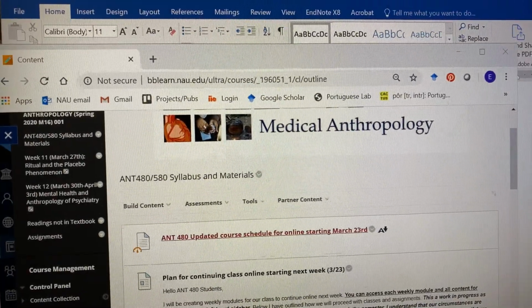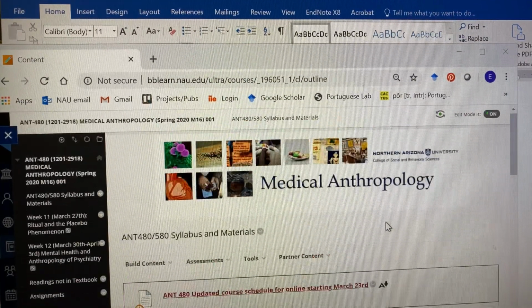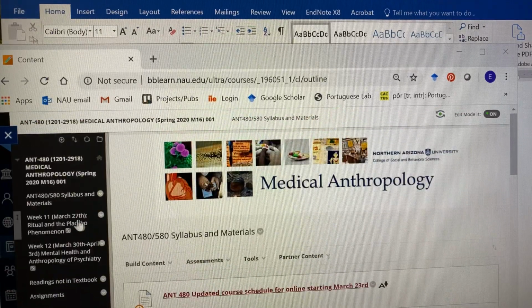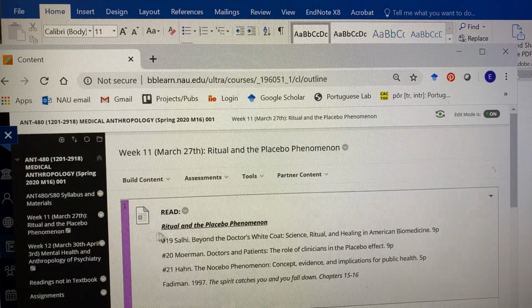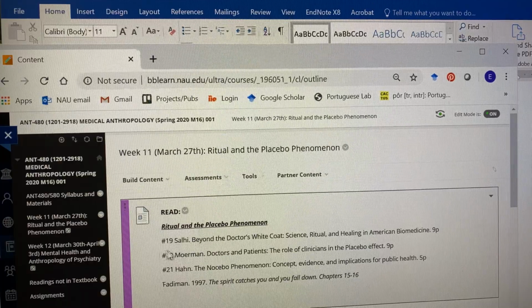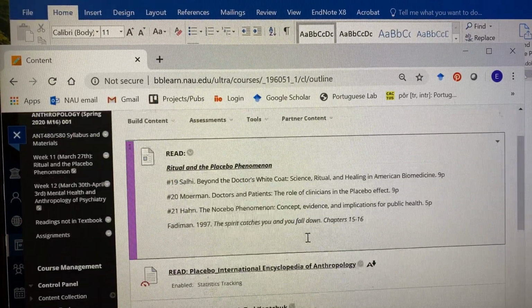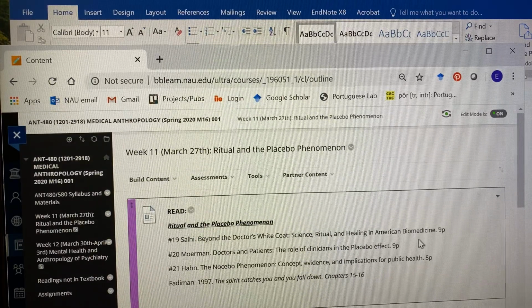So what you can do is get into bblearn, and I'm going to show you. This is what our course homepage looks like. When you click on ANT 480, you are going to get to this main homepage. On the left-hand side, you can see week 11, and on mine you can see week 12. On yours you'll see just week 11 because I'm going to open them up once a week. So this week we're talking about ritual and the placebo phenomenon.